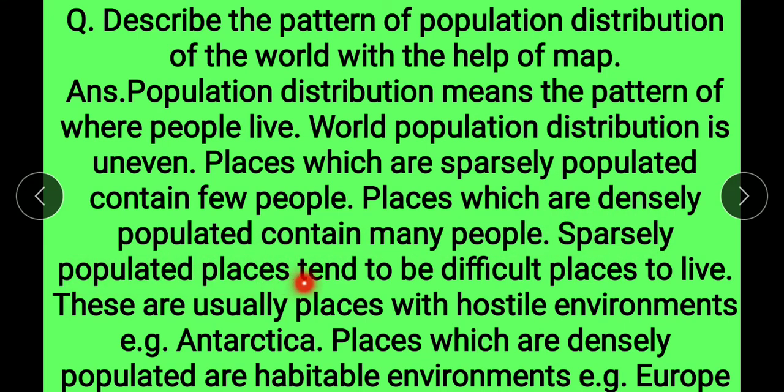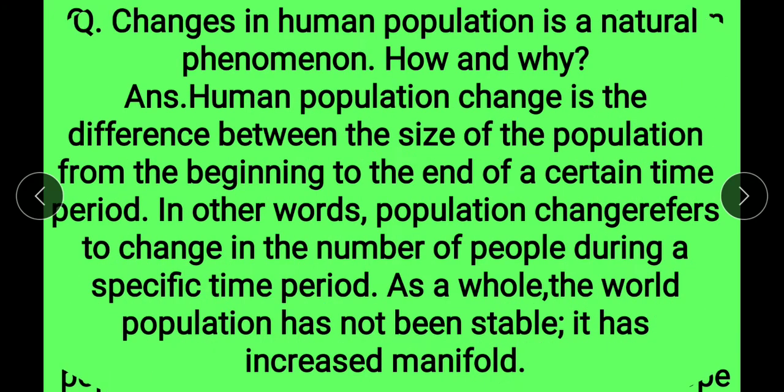Sparsely populated places tend to be difficult places to live. These are usually places with hostile environments, for example Antarctica. Densely populated places have habitable environments, for example Europe.